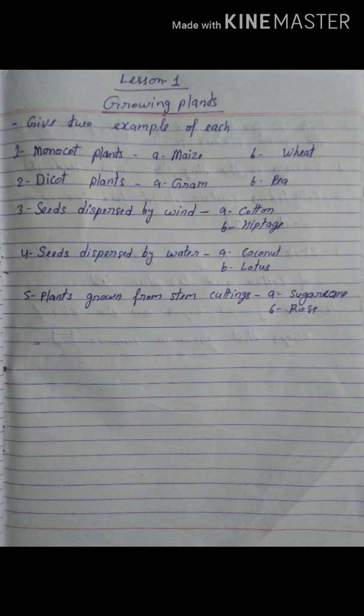If you have not written, then write. If you completed, don't write again. In place of these examples, you can write any two examples. It is not necessary to write the same ones; you can write any other plants that belong to monocot plants. Dicot plants also: here I take the examples of gram and pea, but you can write other examples like bean.